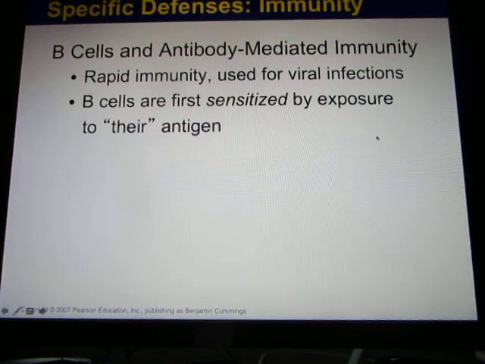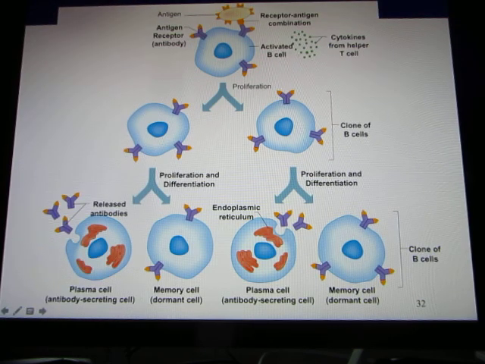Your B lymphocyte is like the Air Force. They throw bombs. The bomb is called the antibody. So they will produce antibody. When you get an immune shot, you try to activate the B cells to produce the antibody that specifically targets the pathogen. So that's B cell activation. They touch the antigens and they will be activated so they can produce antibody. Antibody will specifically target the antigen and help the immunity.